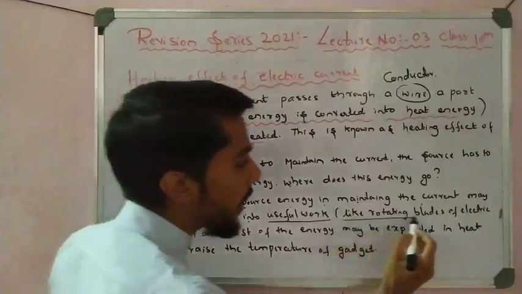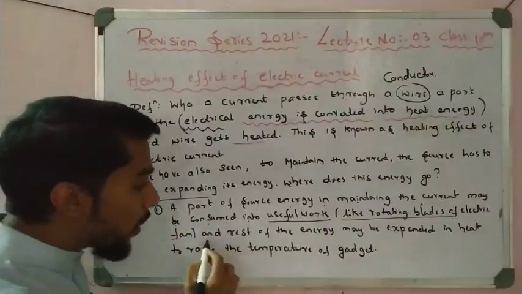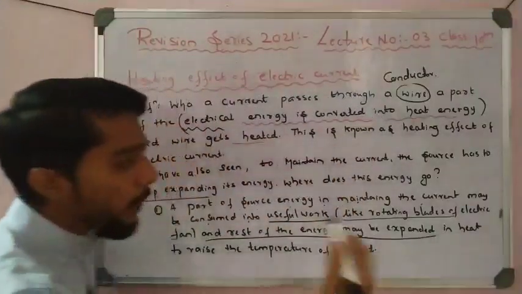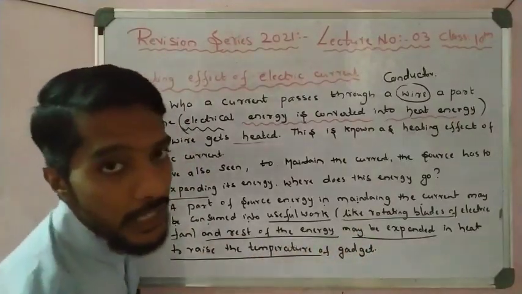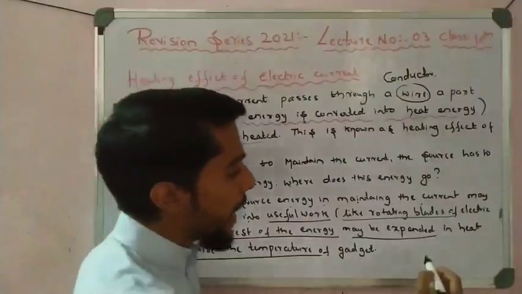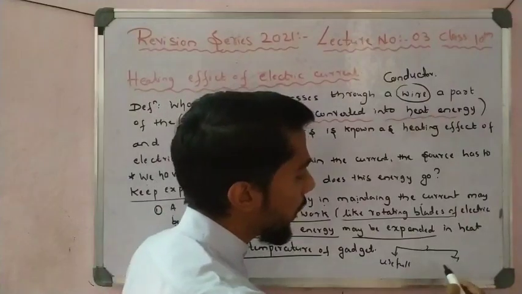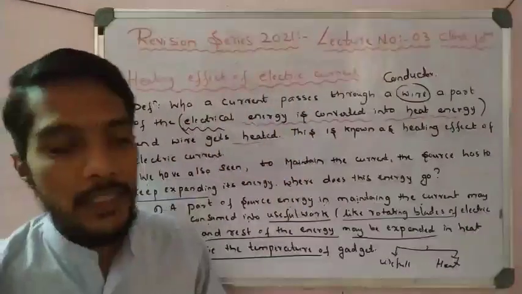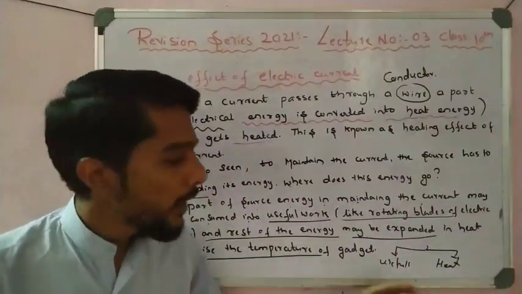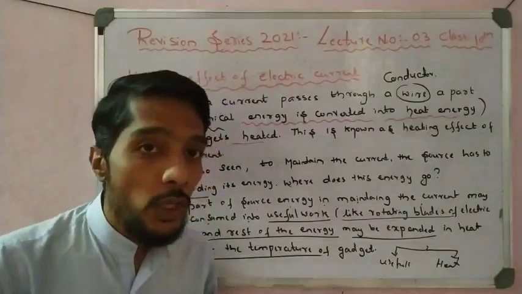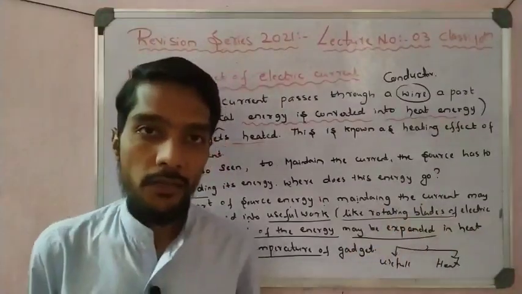For example, rotating the blades of the electric fan. That is where one part of the energy is used, and the rest of the energy may be expended in raising the temperature of the body, the gadget. That is very important. So the energy breaks into two parts: one is useful work, and one is converted into heat energy.